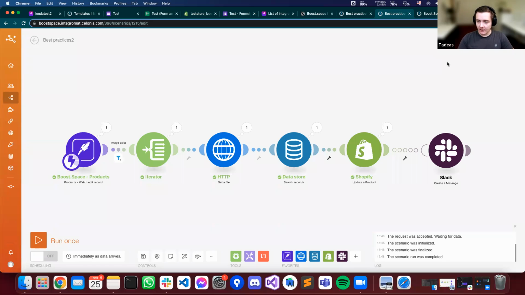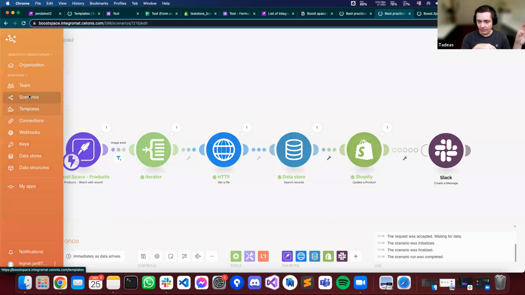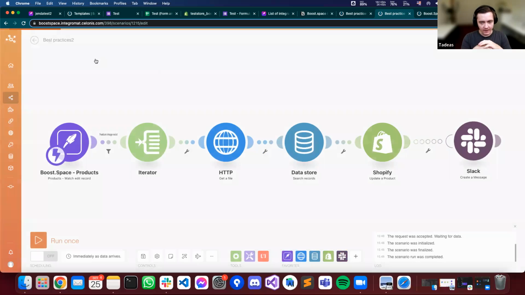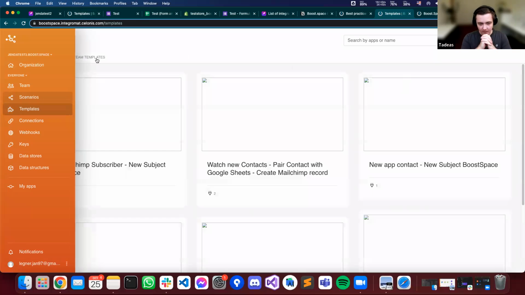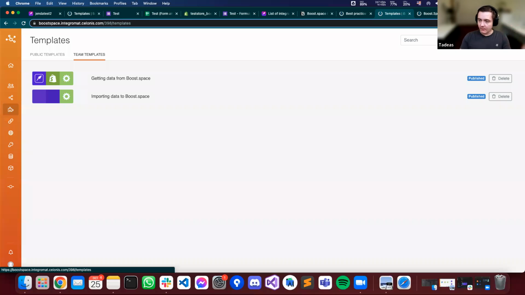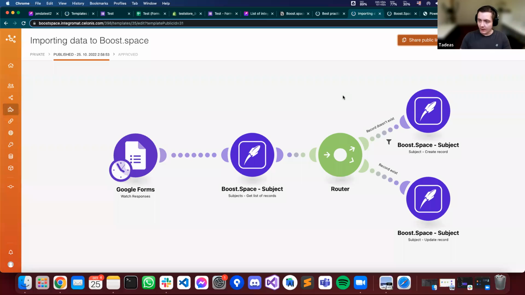But I just want to go back and show the basic structure, the most simple way how you can send data to BoostSpace. If you can just open that one template, there's this simple thing where you get data from one tool. Whatever tool you decide to put on the left, if you just look at the structure of this, on the left there could be anything that you are using as a source of your data.